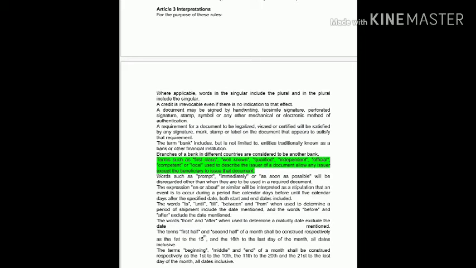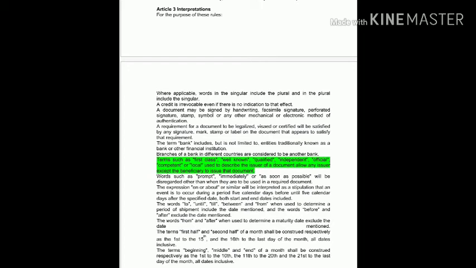For the purpose of these rules, where applicable, words in the singular include the plural and in the plural include the singular. That means in the description of goods, while issuing an LC, if we write 16 metric ton of papaya, and the goods name is mentioned as 16 metric ton of papayas in the commercial invoice, then that will not be treated as a discrepancy.